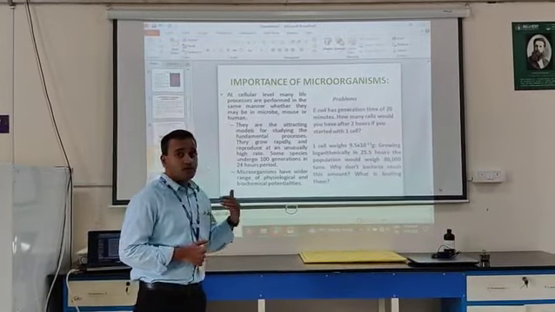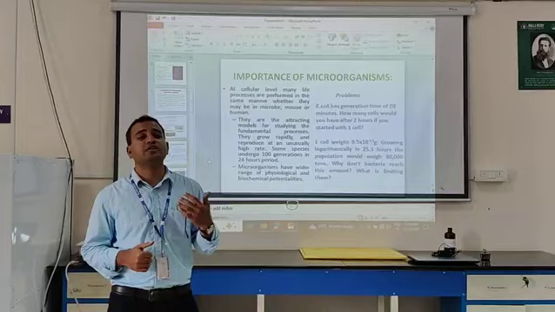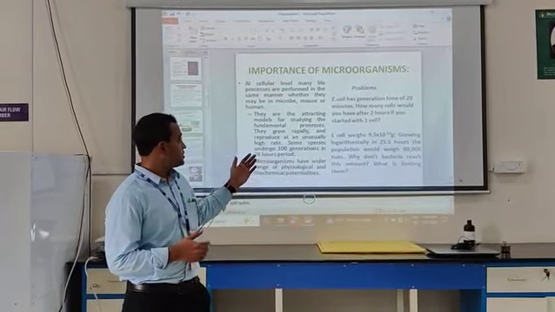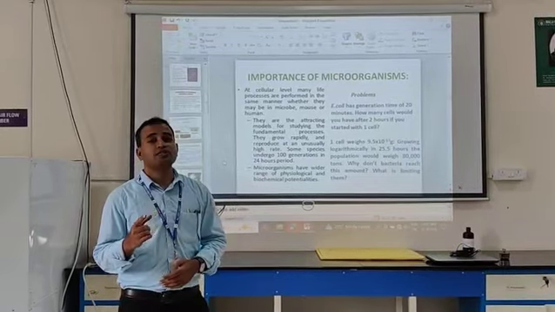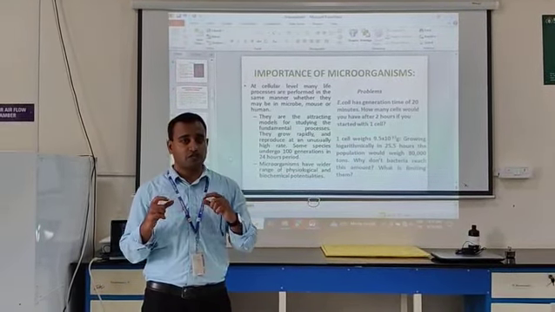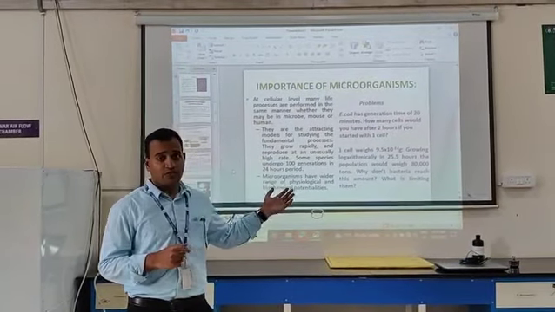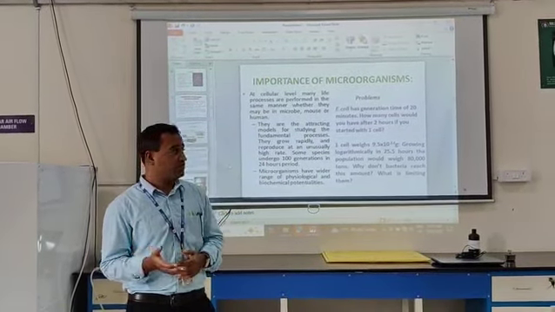They usually grow very rapidly, as E. coli takes 20 minutes to divide from one cell to two as a unicellular bacterium. It will reach 48 cells within just 2 hours.